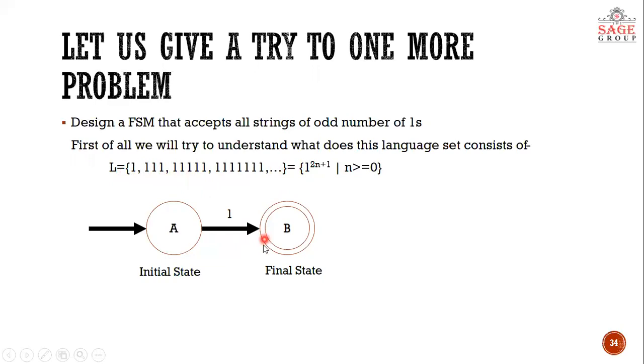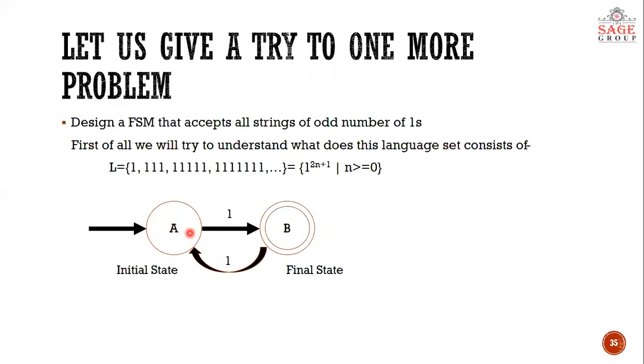So we can make this machine with the help of loops. If we make a back loop of 1 to A, and what is A? It is a non-final state. So what is happening? By taking the first one, you are reaching the final state. That means yes, a single one is valid. Now if you have got 2 ones, by taking the first one you reach B, and by taking the second one you reach A, which is a non-final state. So that means this machine will say that 2 ones is an invalid string.